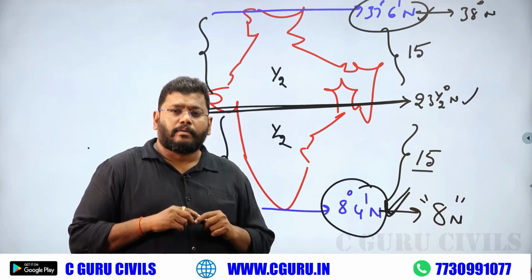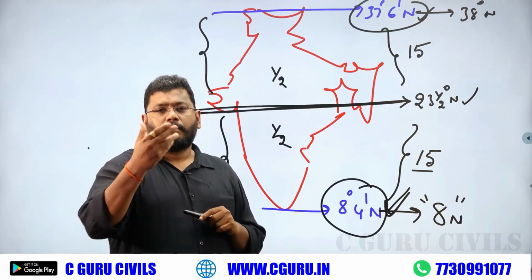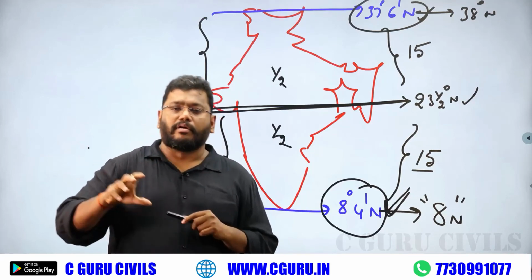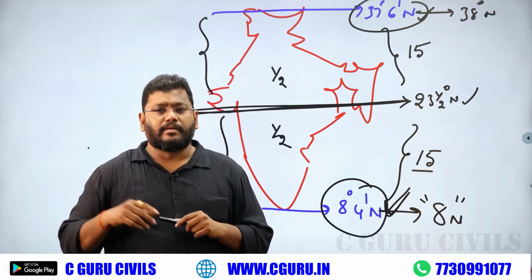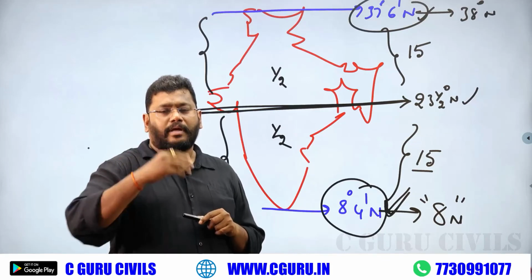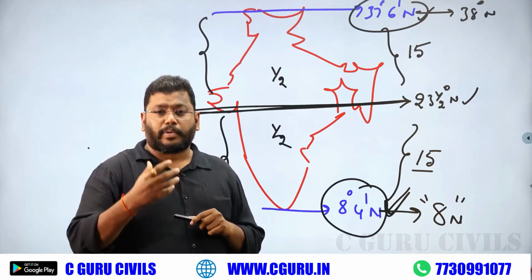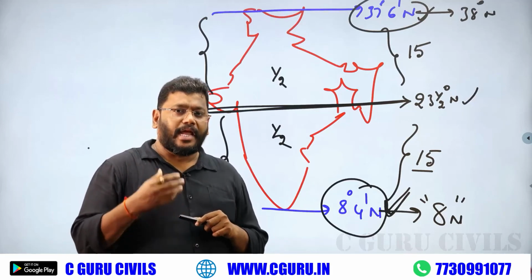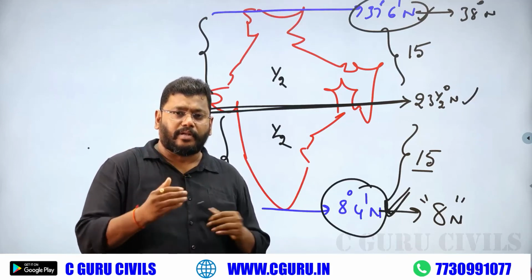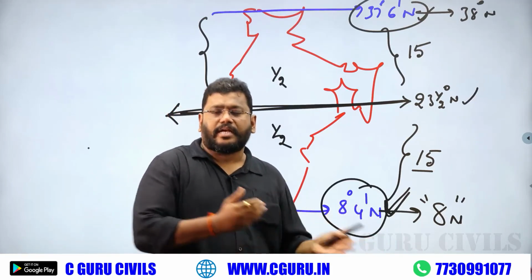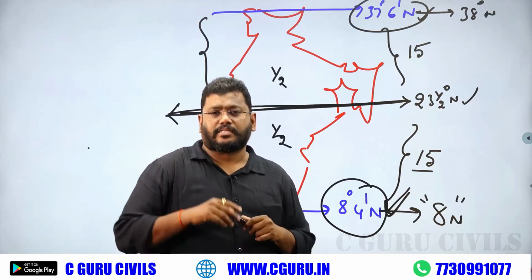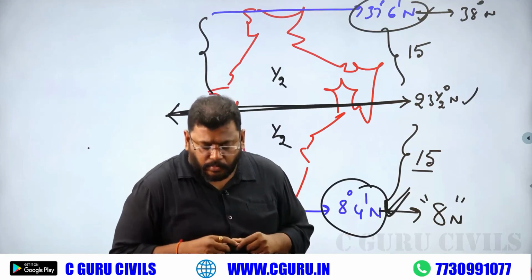In future, I will discuss longitude extent and 82.5 east. In another class, I will discuss our prime meridian, Greenwich, and our Indian meridian, 82.5 east. What is the difference between 82.5 east and Greenwich? Is there any time difference? I will discuss. Okay, thank you so much.